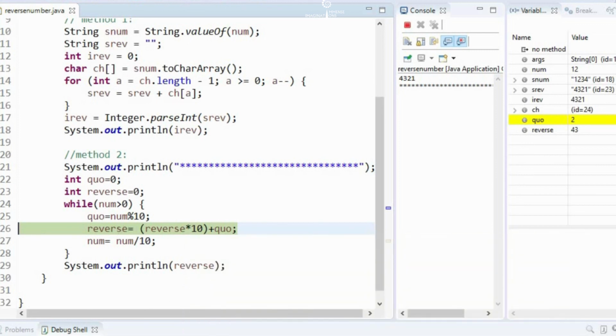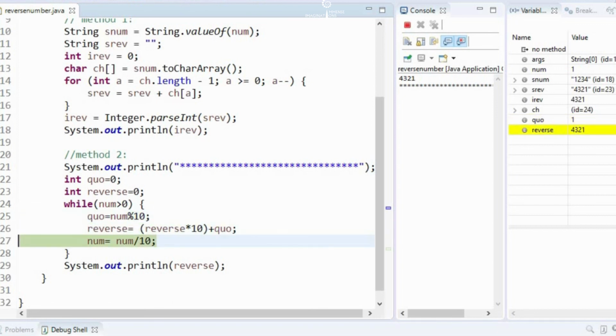Then the reverse variable will have 432. Okay, likewise the last iteration would be number is 1 which is greater than 0, so quotient will be 1, and the 1 will be added to the reverse. Now num is 0, so it will not enter the loop, and finally it prints the reverse variable value.